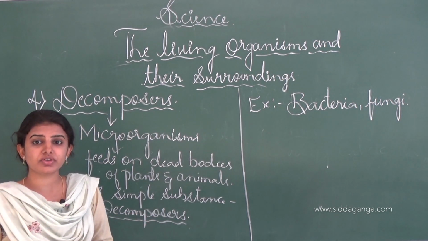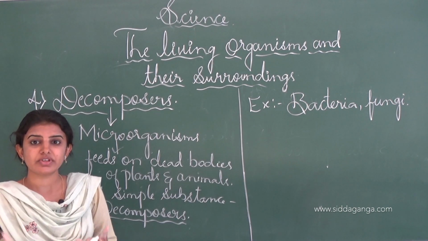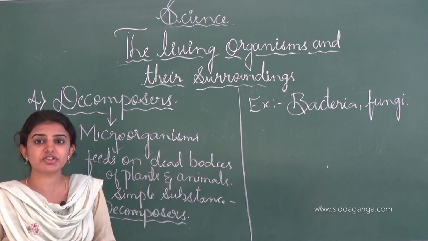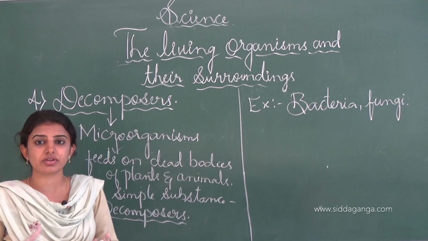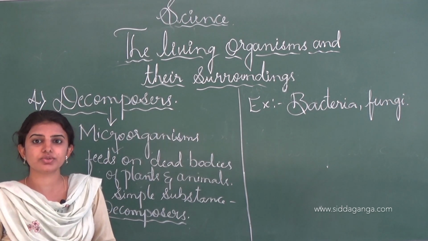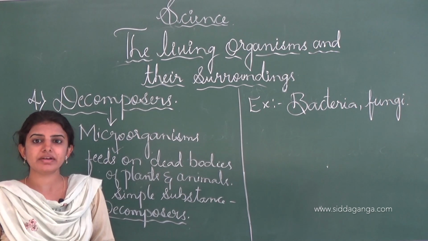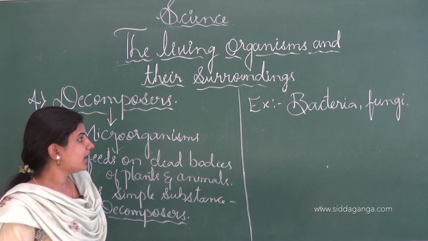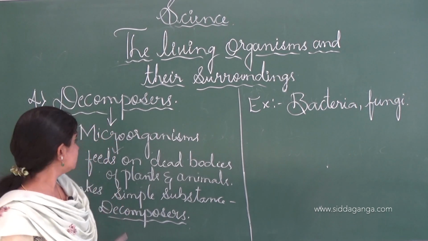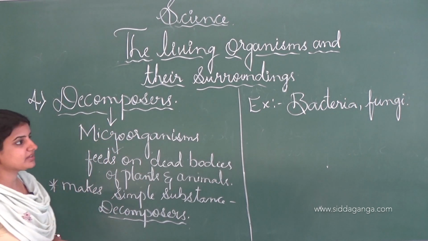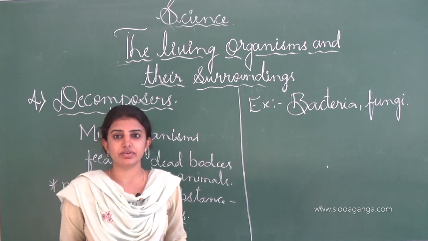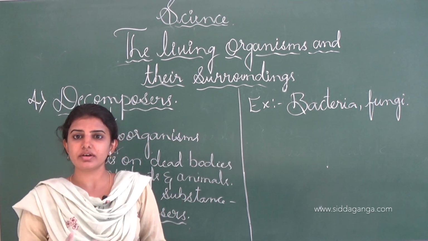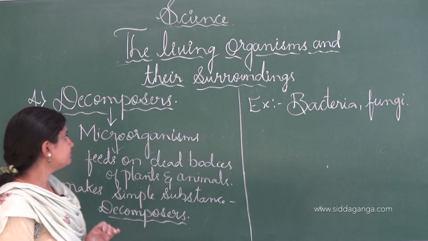These decomposers are very rich in nutrients, and farmers sprinkle these decomposers or the decomposed soil onto the growing plants, so that the plants will grow more and more. Examples for decomposers are bacteria, fungi, and all the microorganisms.